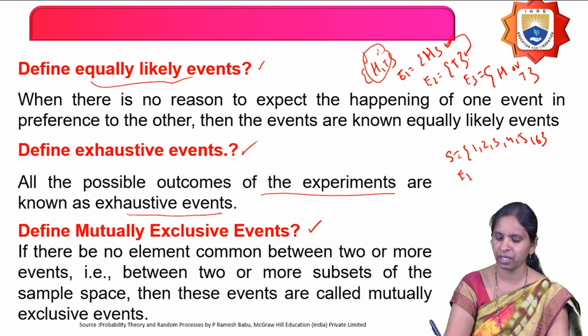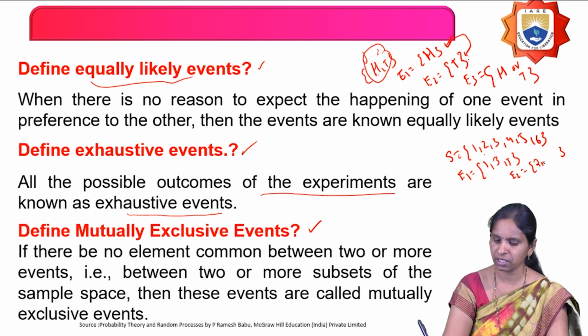On this, I am defining two events. One is getting only the odd numbers. What are the outcomes here? 1, 3 and 5. And defining one more event, I am interested in only getting the even numbers on the die, nothing but 2, 4, 6.